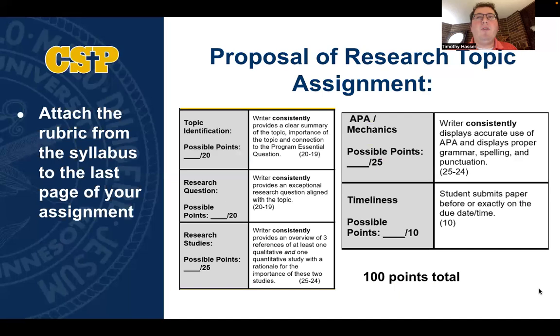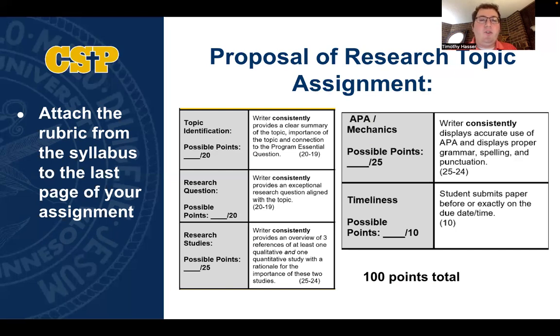And so here is the rubric for this assignment. Please attach this rubric to the last page of your assignment, and then I will use this rubric to provide you with feedback when I grade your paper. And the rubric can be found under the Support Resources tab within D2L.